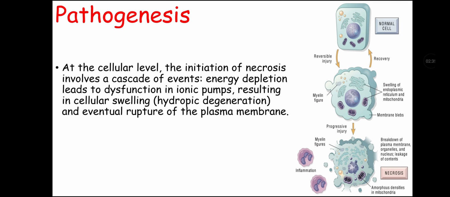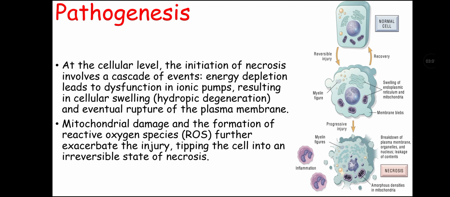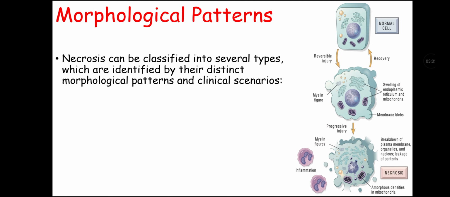At the cellular level, the initiation of necrosis involves cascade of events like energy depletion that lead to dysfunction in ionic pump resulting in cellular swelling, that is also called as hydropic degeneration, and eventual rupture of plasma membrane. Mitochondrial damage and the formation of reactive oxygen species or ROS further exacerbate the injury, tipping the cell into an irreversible state of necrosis.